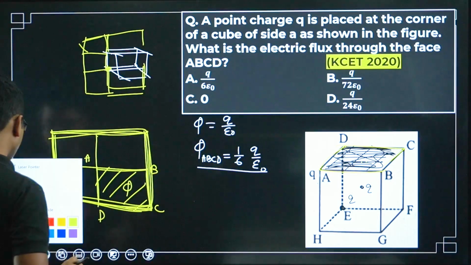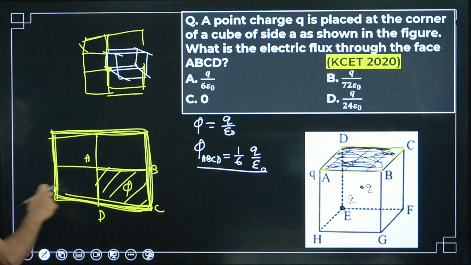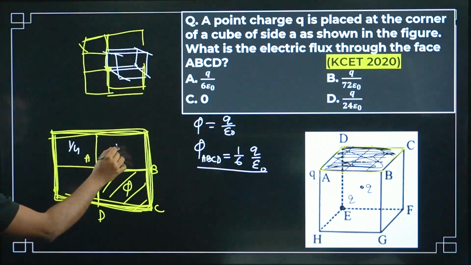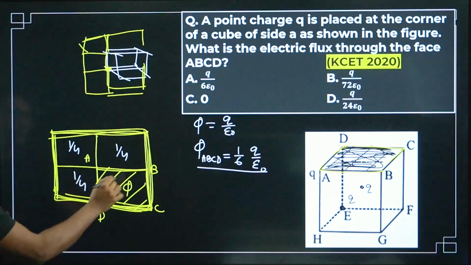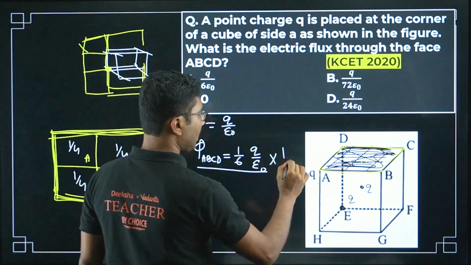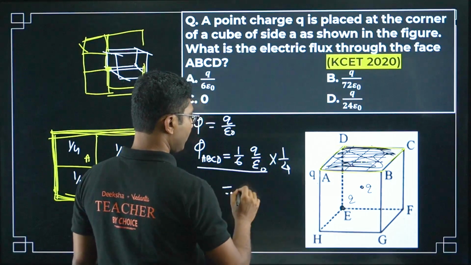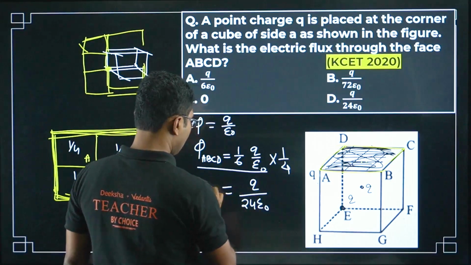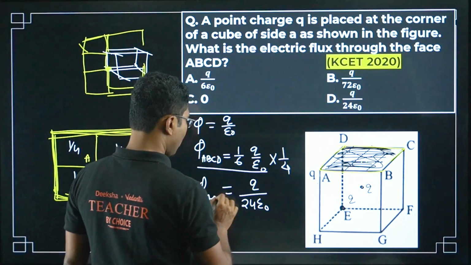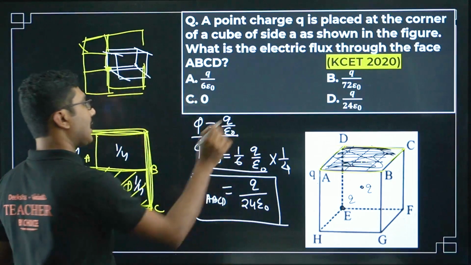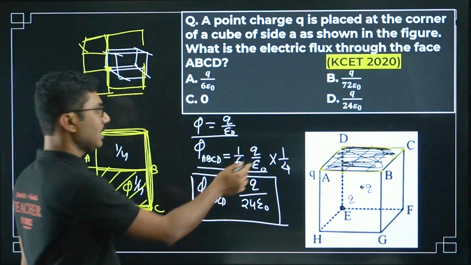For that, you have to divide this surface into 4 parts, 1/4, 1/4, 1/4, 1/4. So basically you have to multiply this by 1/4. So it will be Q by 24 epsilon naught. It is a geometry problem, not a super physics question. The physics part ends over here.